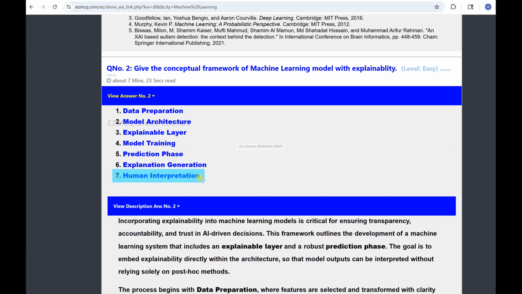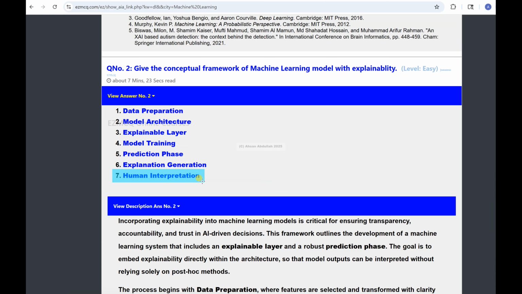Human interpretation is the understanding by the end user of the results of the model. The explanations and the insights should be actionable, context aware, and trustworthy.